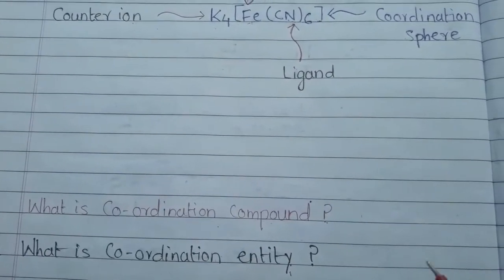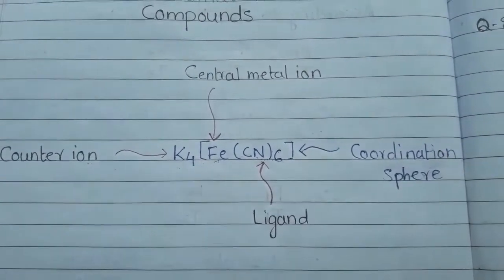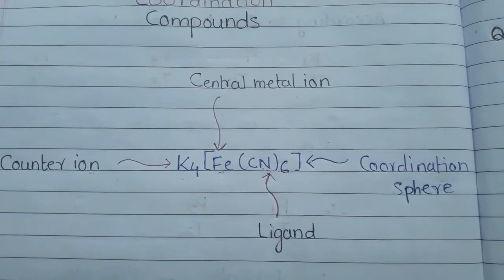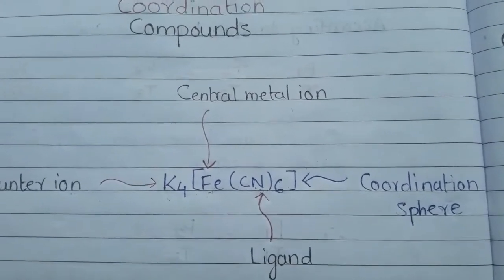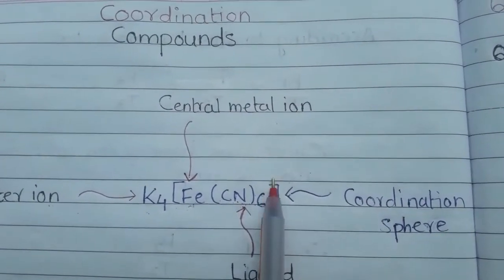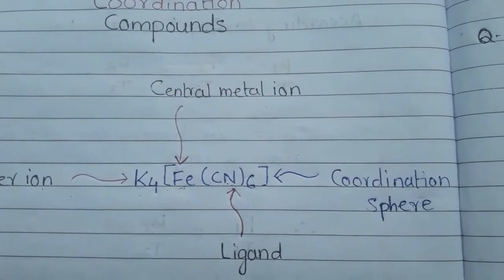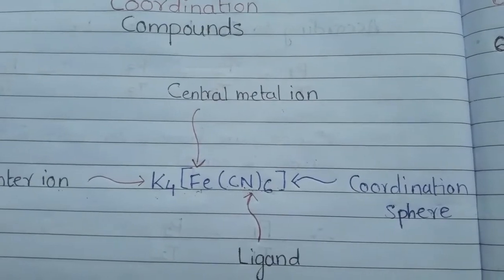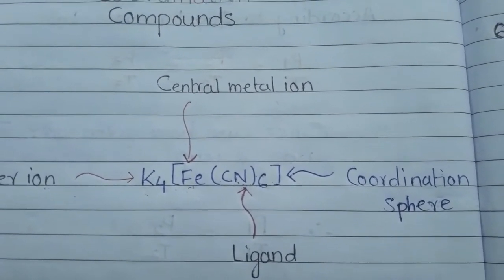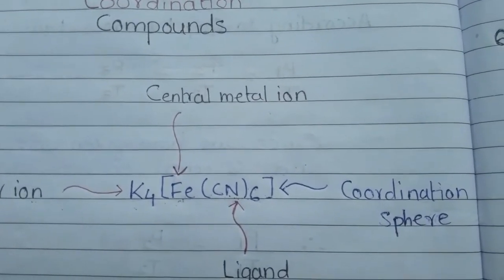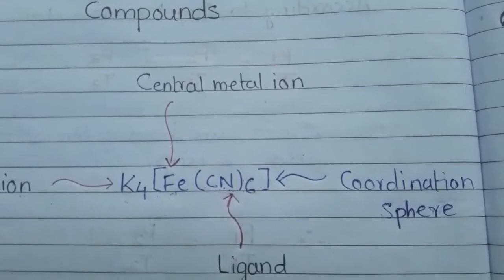So the first question is, what is a coordination compound? Coordination compound is nothing but a chemical compound which contains two entities, a metal and a ligand, and both are enclosed by a square bracket. Such types of chemical compounds are called coordination compounds. So friends, I hope you have understood what a coordination compound is. It contains two entities, one is the metal, the other is the ligand, and both are enclosed in a square bracket.